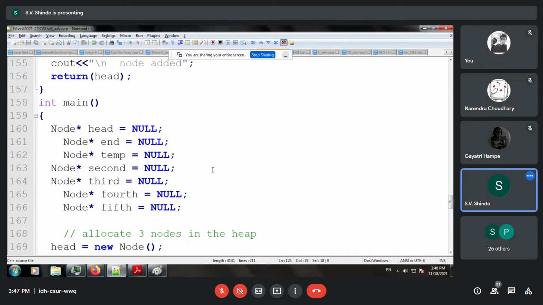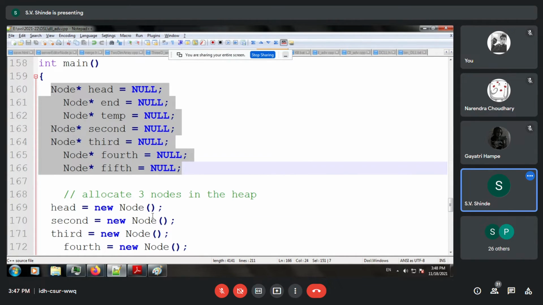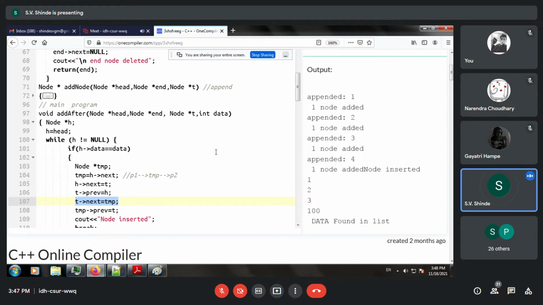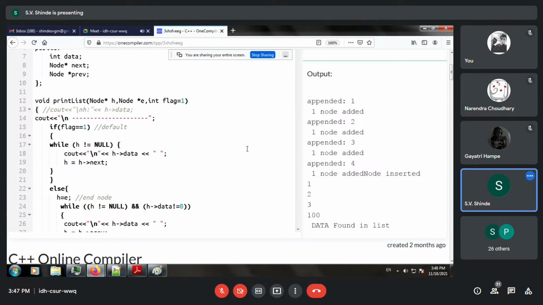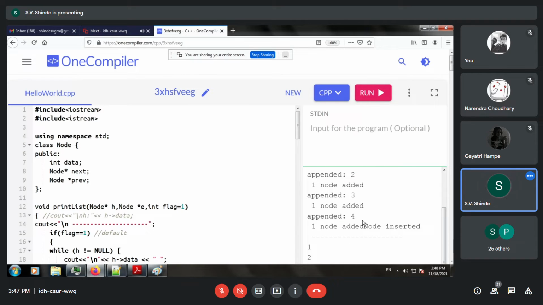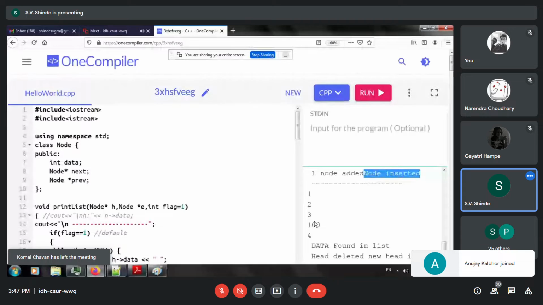So now, as far as the main function is concerned, we have not made any changes to it. There are no changes in the main function. So let us run the program and check whether it works for us. So we have appended 1, 2, 3 over here. We have inserted 100. So you can see 100 inserted between 3 and 4.